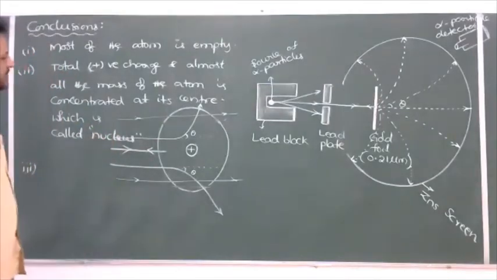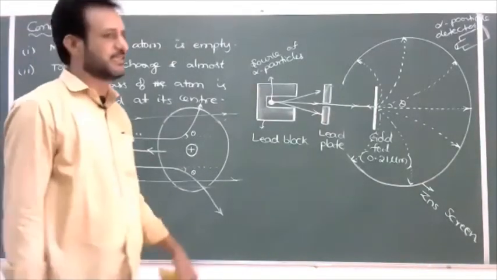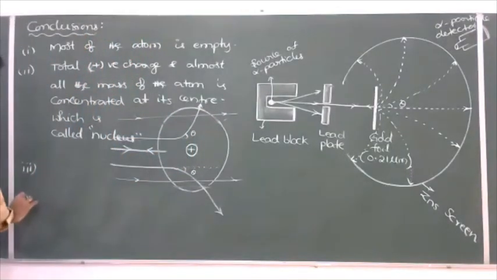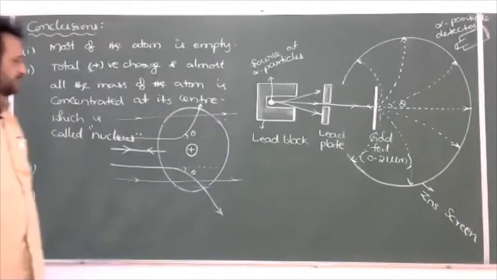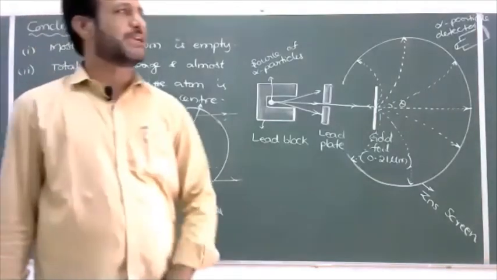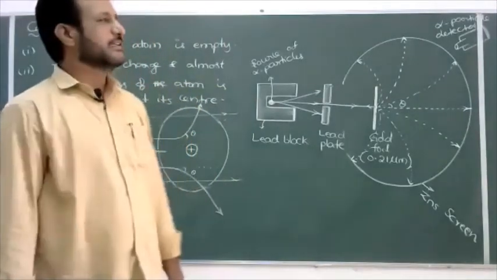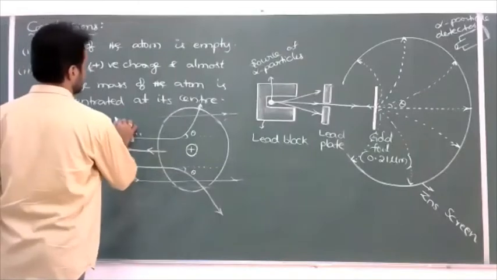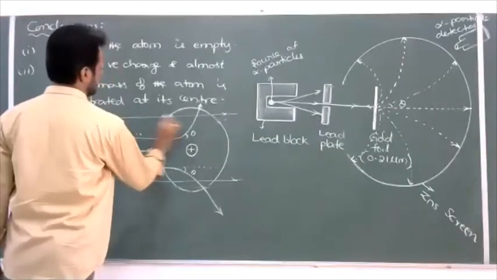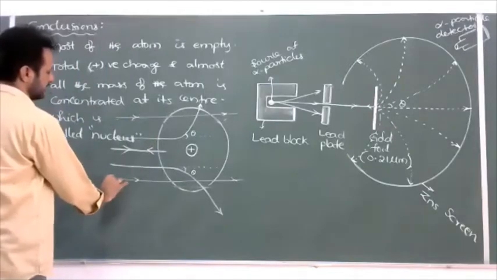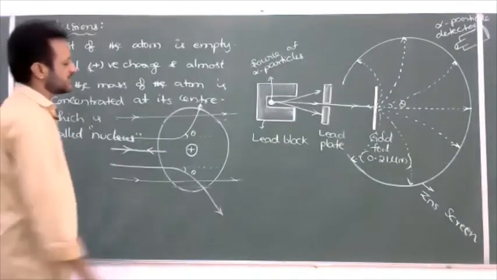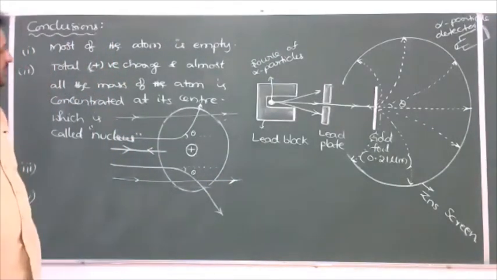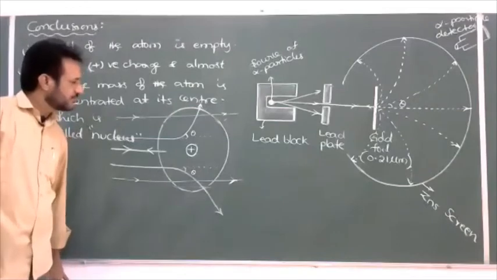And one more, he mentioned about electrons also. Where are the electrons? Outside the nucleus. You can write the fourth point also: electrons are occupied in various orbits outside the nucleus.